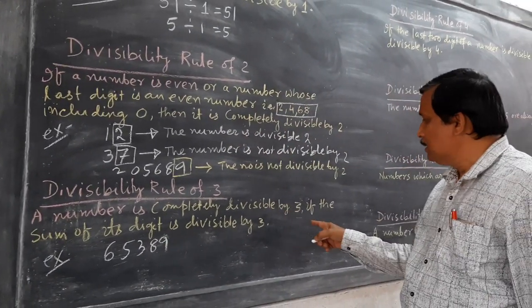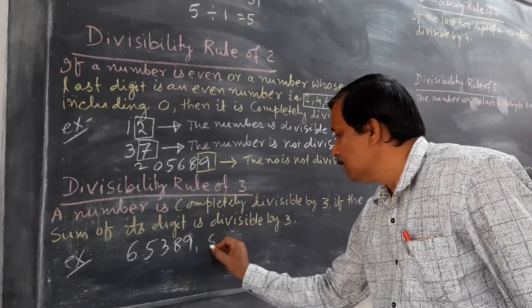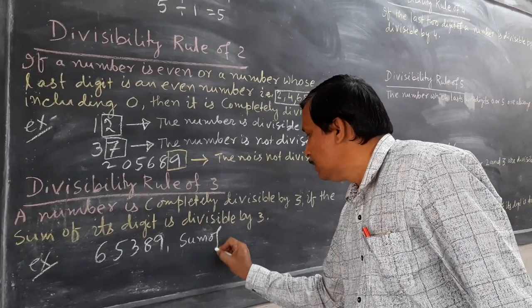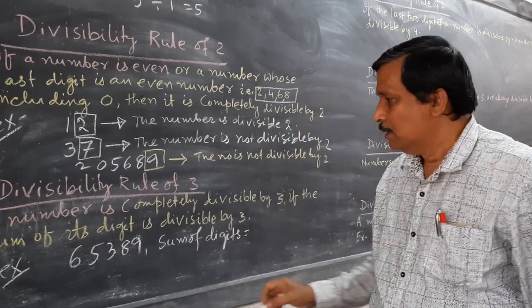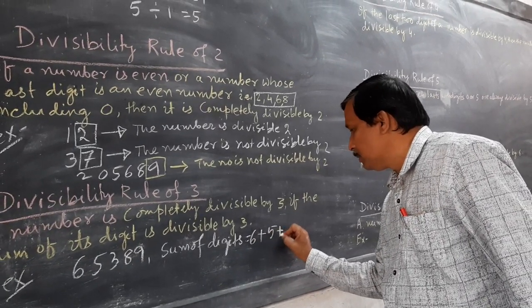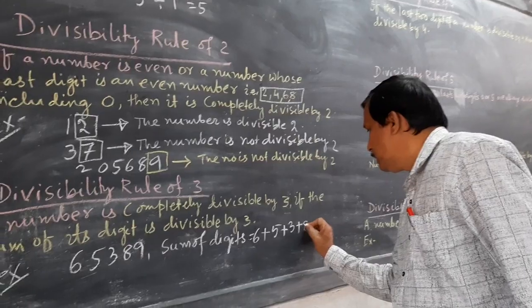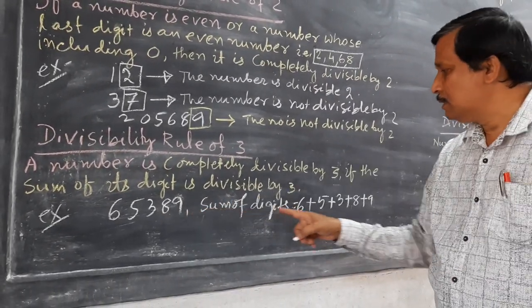The rule is stating the sum of its digits. So you take the sum of digits, that is 6 plus 5 plus 3 plus 8 plus 9.